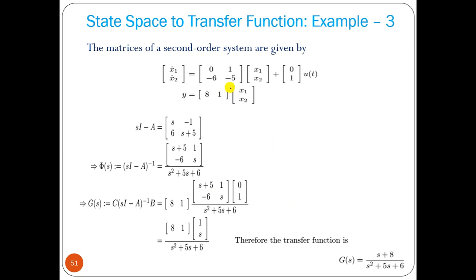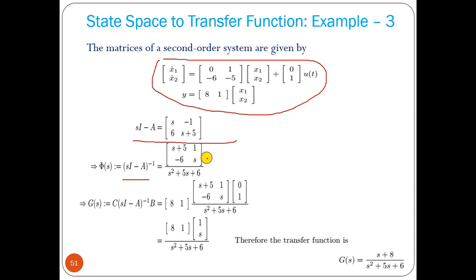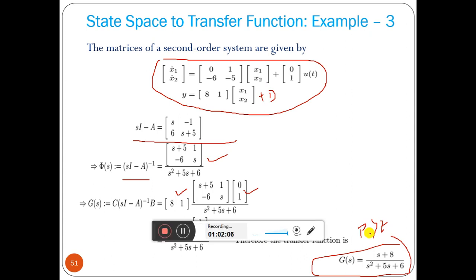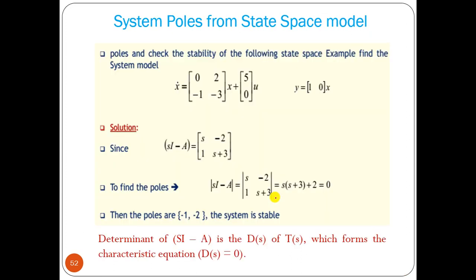So this is another important point that you have to remember. Say for a simple example, this is the third example, we have these equations or in matrix form A, B, C matrix. So sI minus A you can find out, matrix inverse you can find out, then you can multiply with C and B. Then you will get the transfer function. Here you can see D equal to 0, so it should be a proper system, means number of poles greater than number of zeros. Okay, so this is the third example.